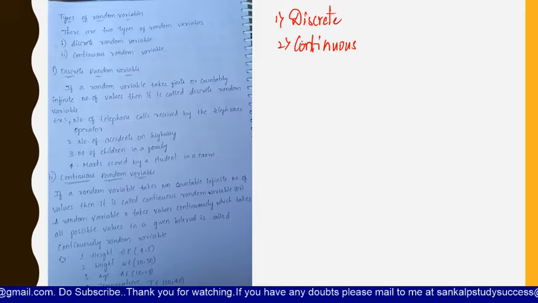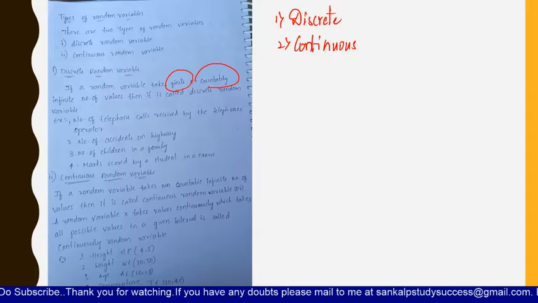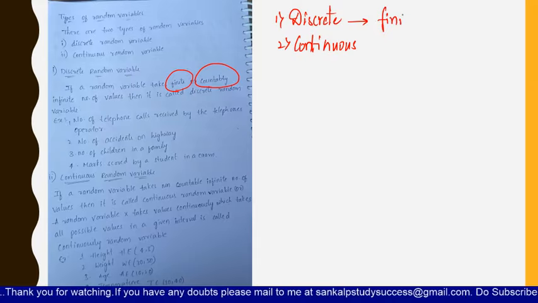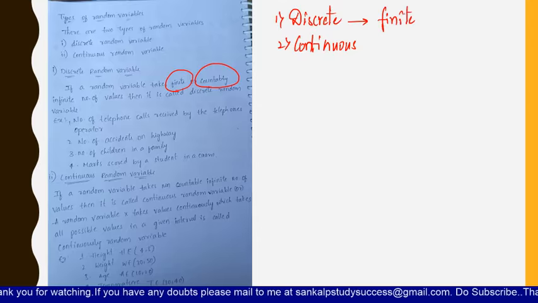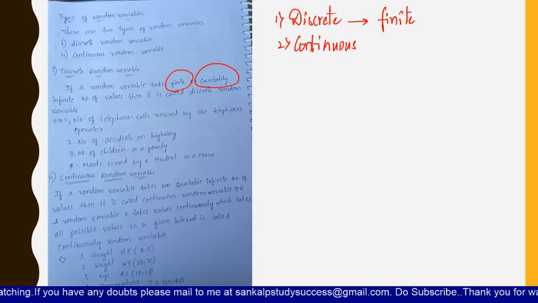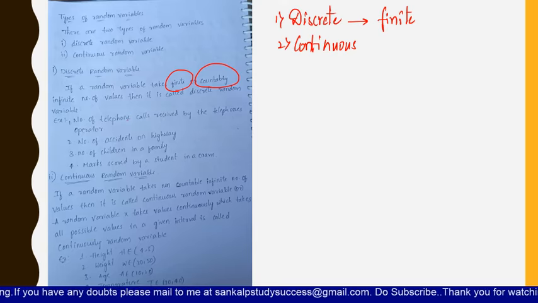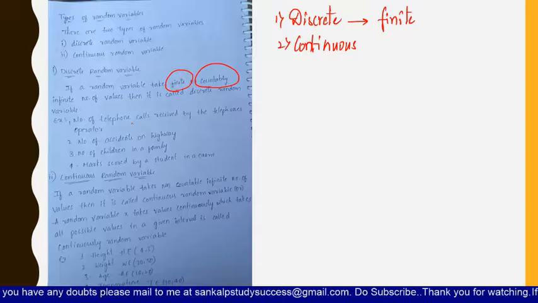Now, first let us discuss discrete random variable. A random variable takes only a finite or countably infinite number of values. That means if it is taking only a finite number of values, then it is known as a discrete random variable. For example, the number of telephone calls received by the telephone operator. He will be having the count of the number of telephone calls received.